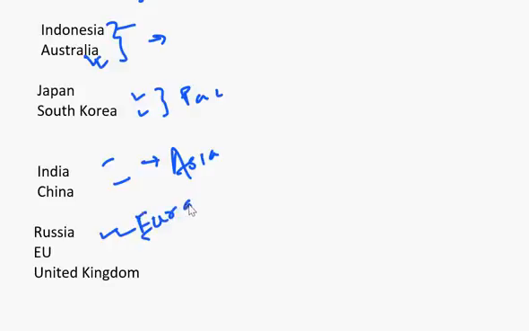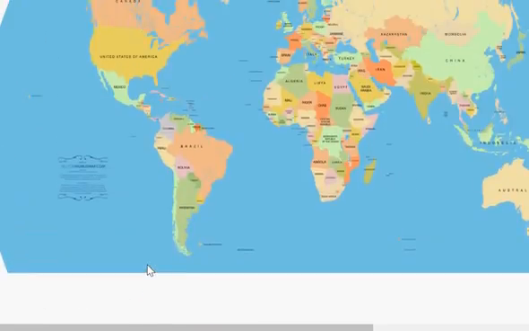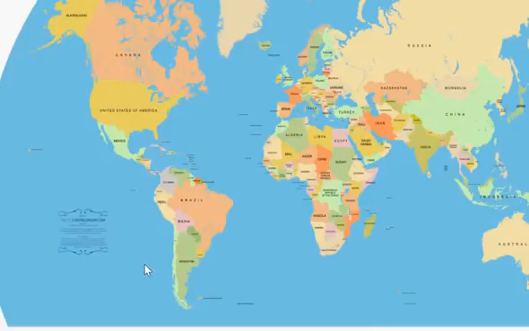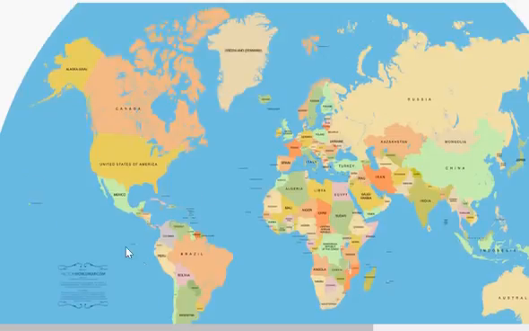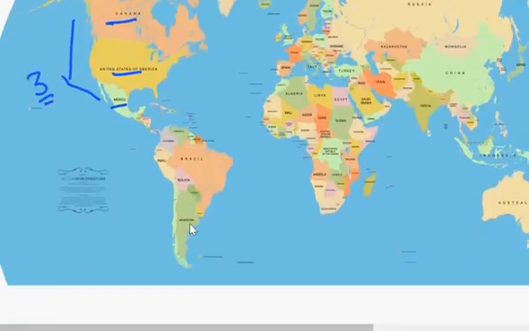in Eurasia, you can call it. It lies both in Asia and Europe. EU itself is a group, and then United Kingdom. I will show these countries on the map, which will make it easier for you. Since pictorial memory is the best memory, if you want to remember something for a longer period of time, remember it through images. In the G20 countries, we have Canada, United States, Mexico, three countries in the North American continent.